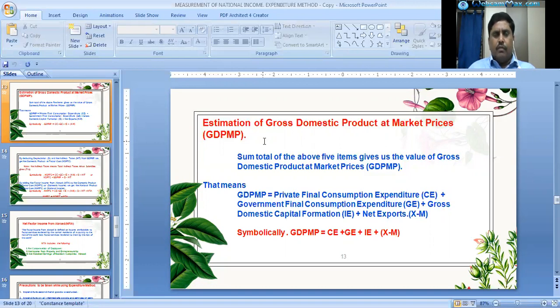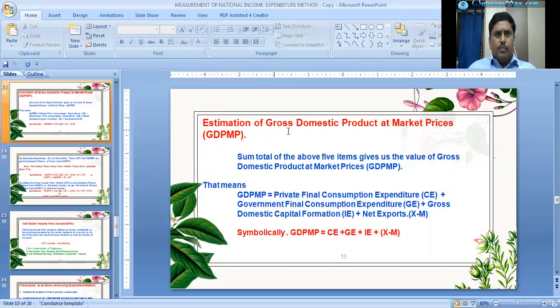These 5 items summed give the value of gross domestic product at market prices, GDP at market prices.